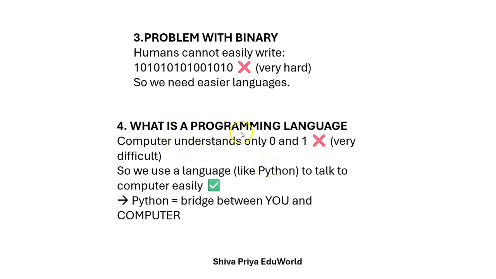These are all programming languages. Python is a bridge between you and the computer. Whatever instructions you give in Python, the computer will understand it, take the input, process it, and give the output based on your input.